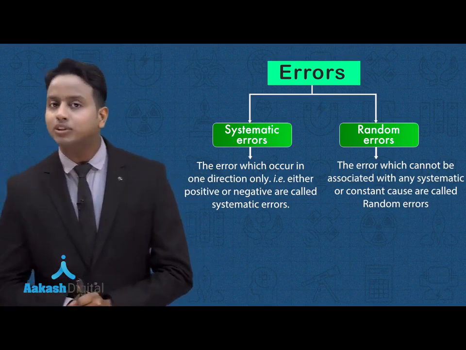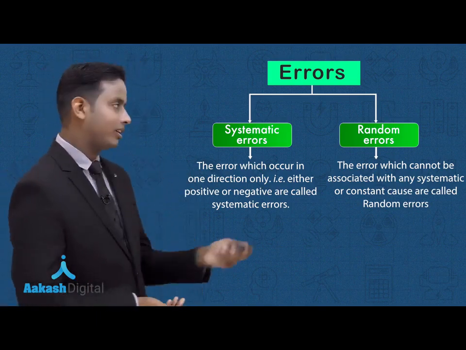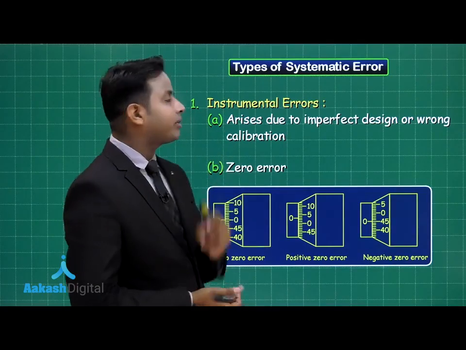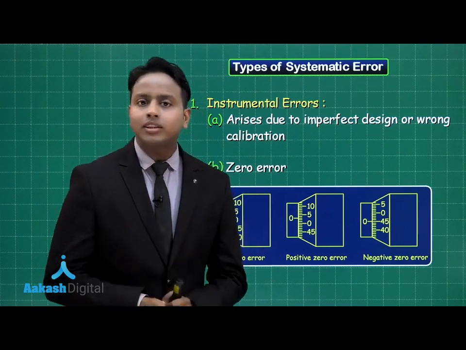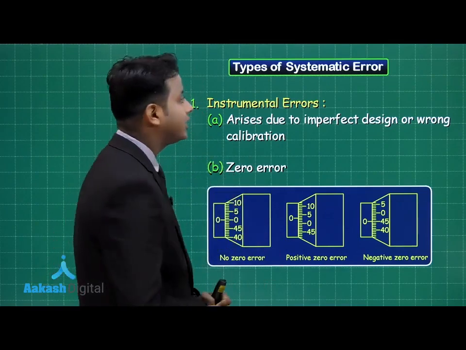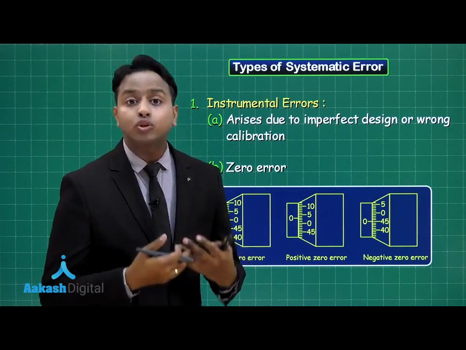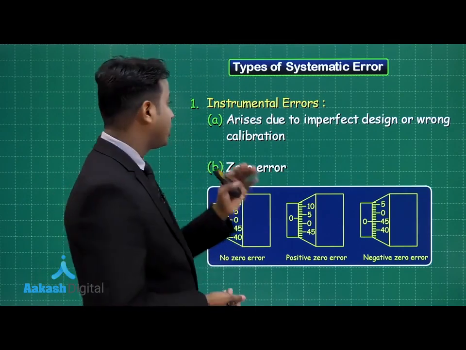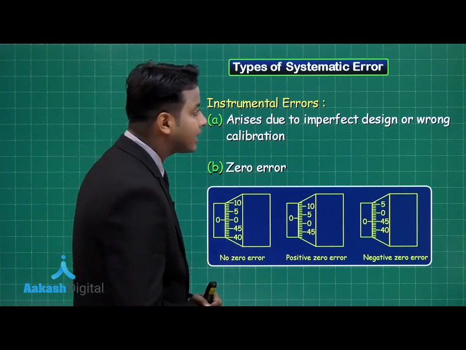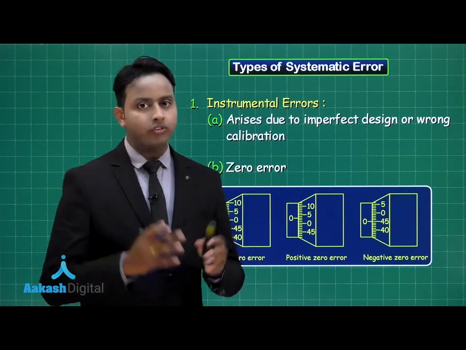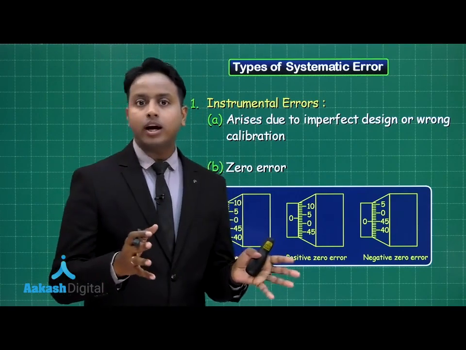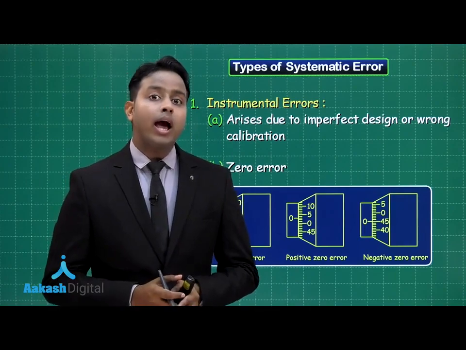So let's pick our first topic, that is systematic errors. Systematic errors are themselves divided into different categories. The first is the instrumental error, or instrumental calibration error. It arises due to imperfect design or wrong calibration. Now if I ask you a simple question, let's suppose I have an ammeter. Now the ammeter has a wrong